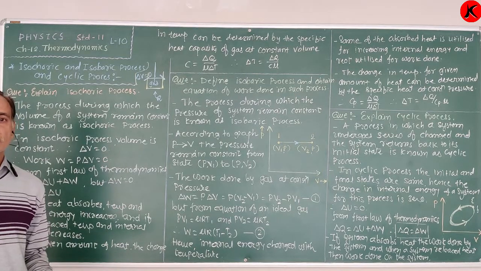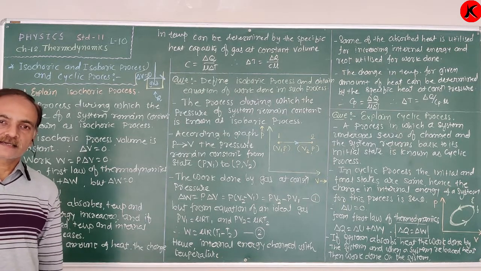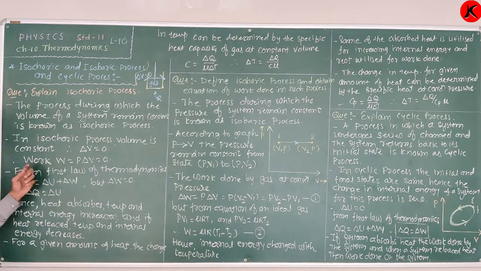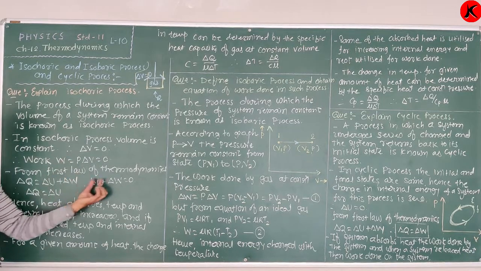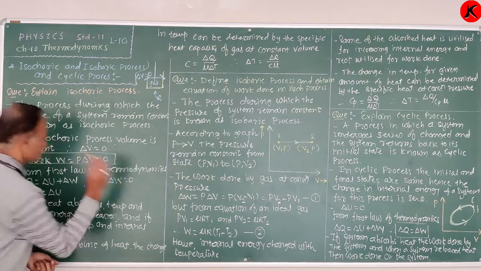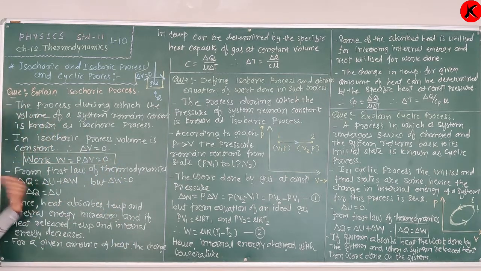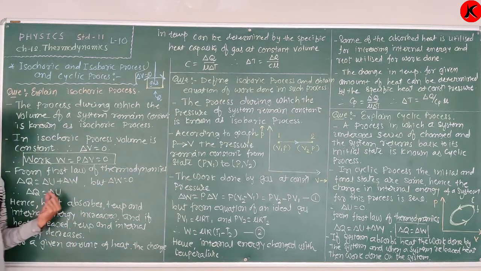So what happens when the system absorbs heat, or when the system releases heat? For that purpose, from the first law of thermodynamics, delta Q is equal to delta W plus delta U. But delta W is 0, that means the work done during the isochoric process is 0. Therefore, delta Q is equal to delta U. That means whatever exchange of heat takes place between the system and surrounding makes the change in internal energy of a system.